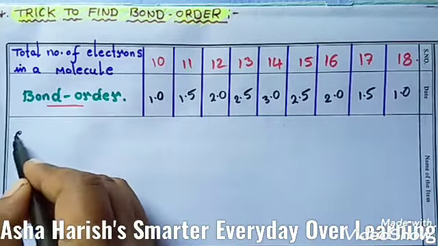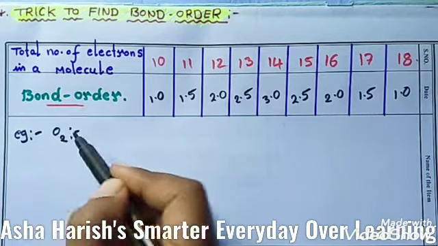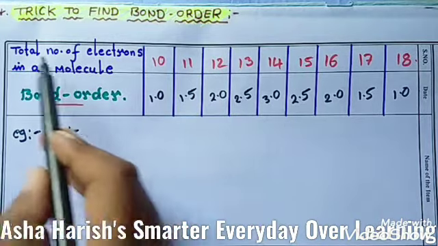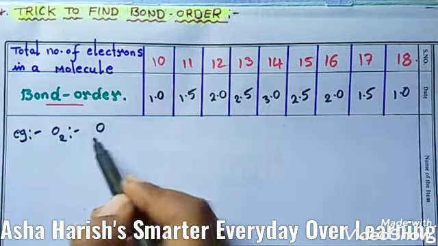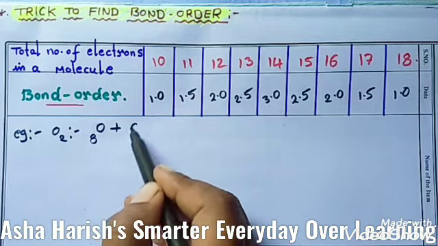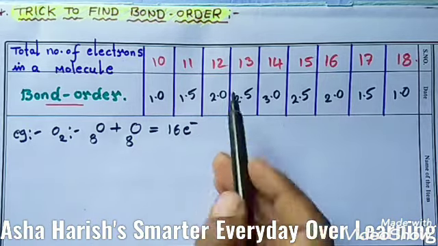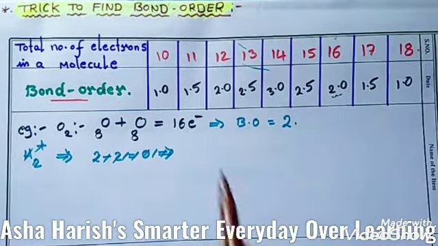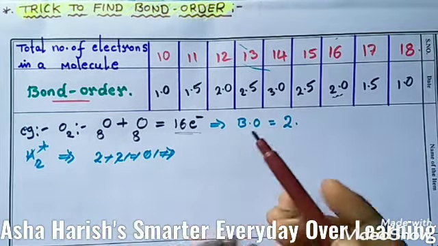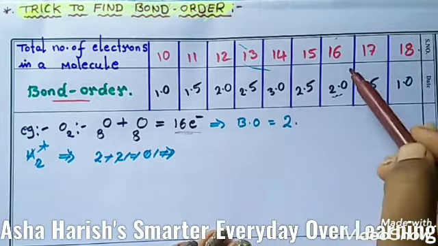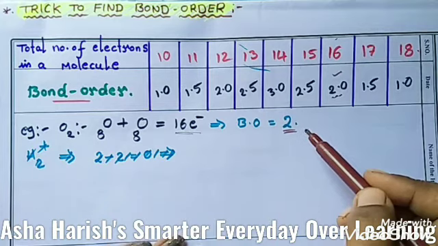Now students, examples, let's see one by one. For the O2 molecule, you need to count the total number of electrons. One oxygen atom has 8 electrons plus another oxygen atom has 8 electrons, total 16 electrons. So for this O2 molecule we got the total number of electrons 16. So without any hesitation you can write the bond order here 2.0, nothing but 2. Okay, let's see the next example.